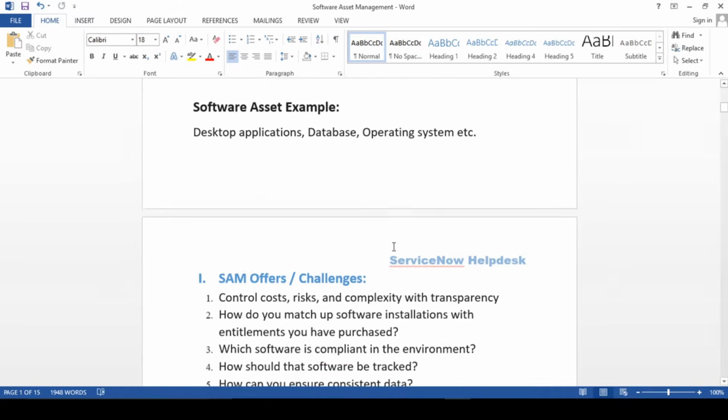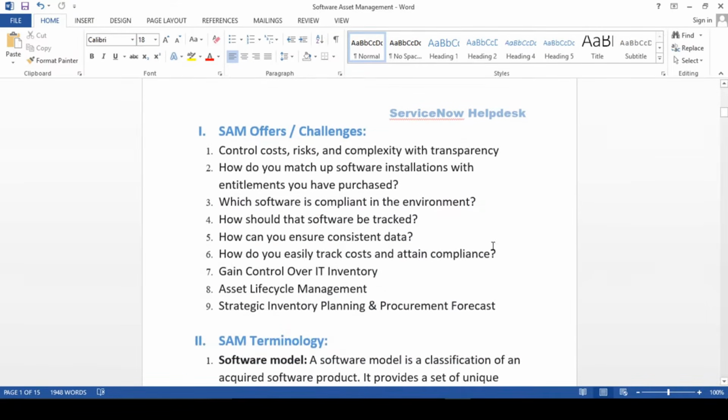So with the implementation of SAM, what are the challenges and what does SAM offer? What will we benefit from, and what challenges will a SAM professional solve? So first of all, guys, it will address control, cost, risk, and complexity with transparency. Definitely cost is the main part, guys. Whenever you are running a company, you will take care of your costing or budget part, right? So it will give you full-fledged transparency for your cost, risk, and complexity.